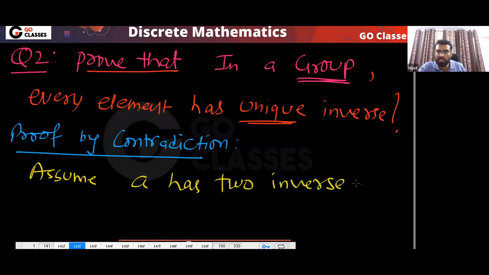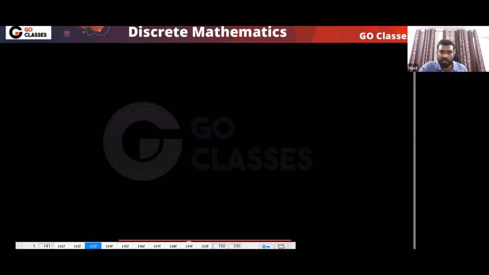Okay, A has two inverses. What are these? B, C. Let's assume you have two inverses, B and C. Then what does it mean? Anyone? Apply the definition. I am saying A inverse is B, and A inverse is C. So what will happen?